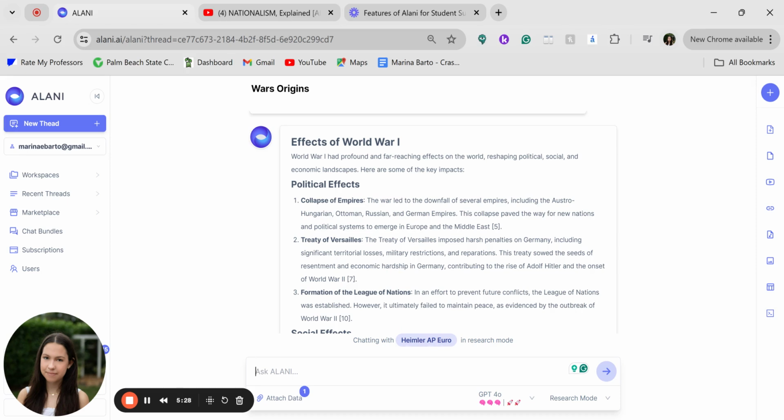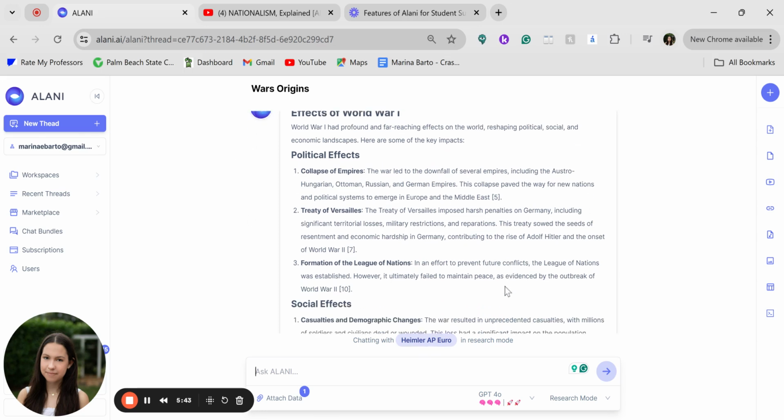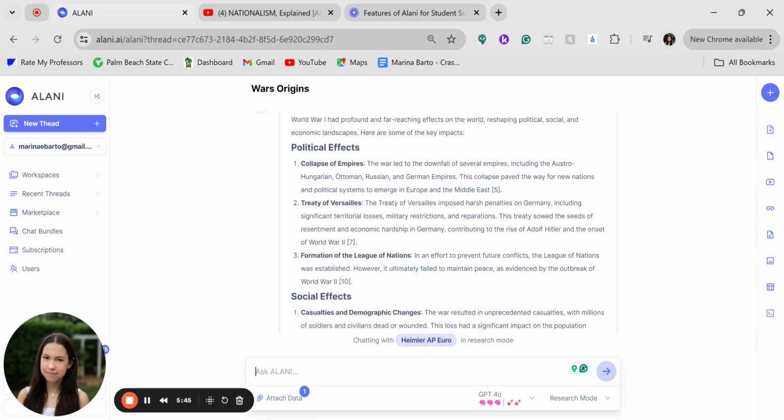Those are dense, and sometimes there's information that is unnecessary, or just excess information that you don't really need for what you're writing, right? So that's what Alani can be used for. Research papers, finding data in your textbooks, things like that.